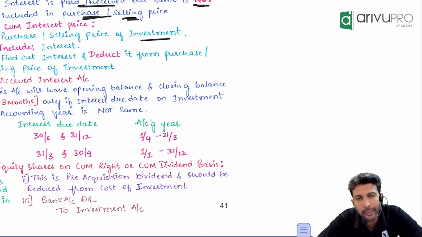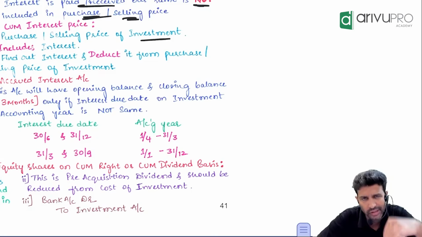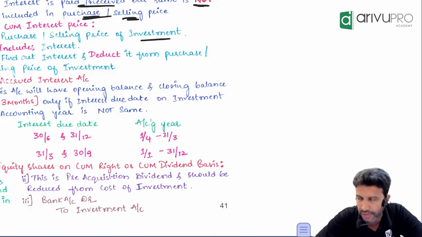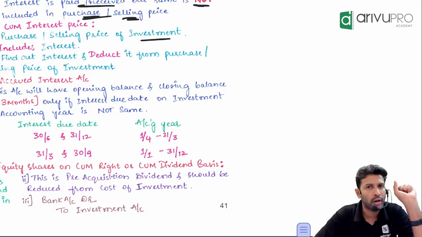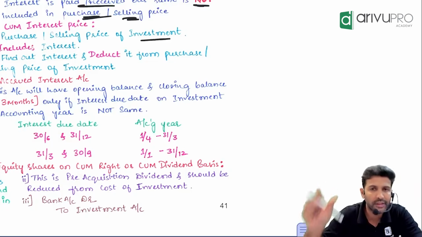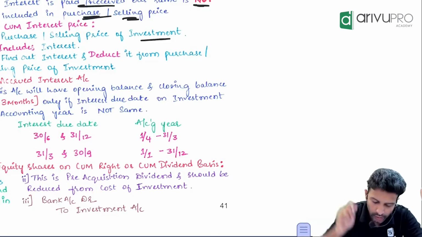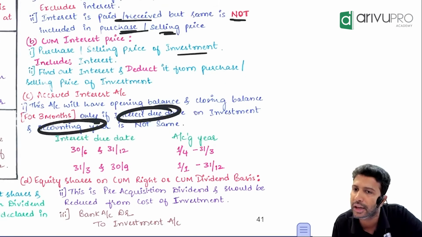Whenever they give you a debentures question, interest is only coming for shares or debenture. So this adjustment is only relevant for debentures or bonds held as an investment. This adjustment is not relevant for shares, only relevant for bonds or debentures. This adjustment usually will be there, but to reconfirm that, you'll always check interest due dates with our year. We will always compare two things. Our interest due date, we will compare it with our accounting year or financial year.